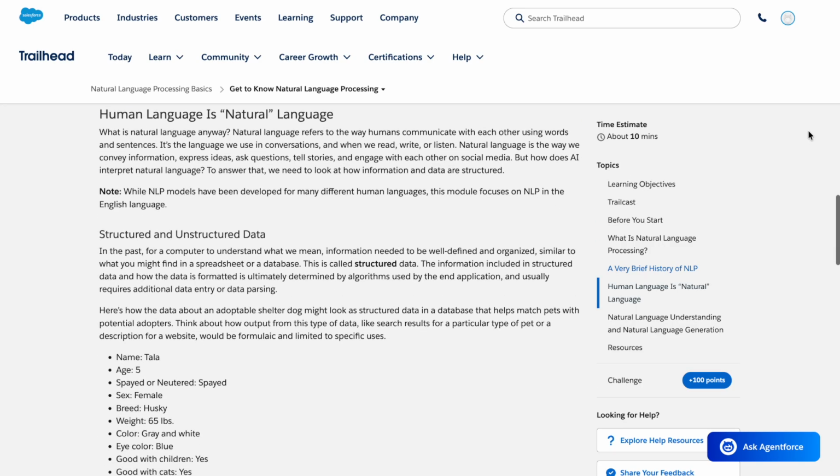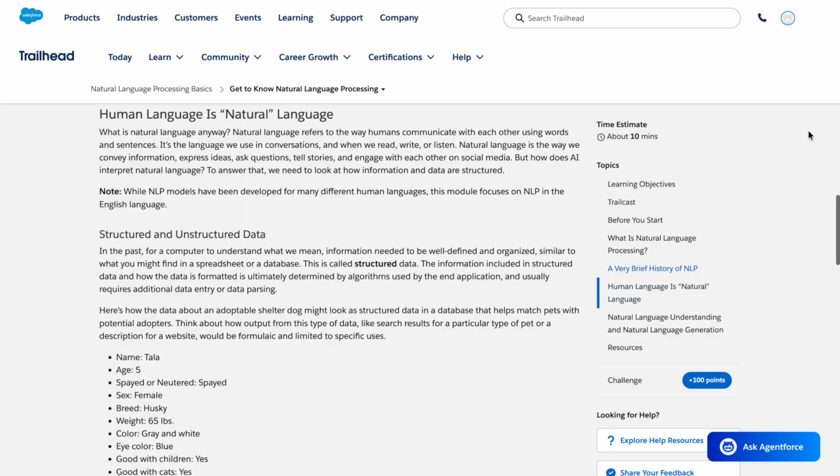Human language is natural language. What is natural language anyway? Natural language refers to the way humans communicate with each other using words and sentences. It's the language we use in conversations and when we read, write, or listen. Natural language is the way we convey information, express ideas, ask questions, tell stories, and engage with each other on social media.